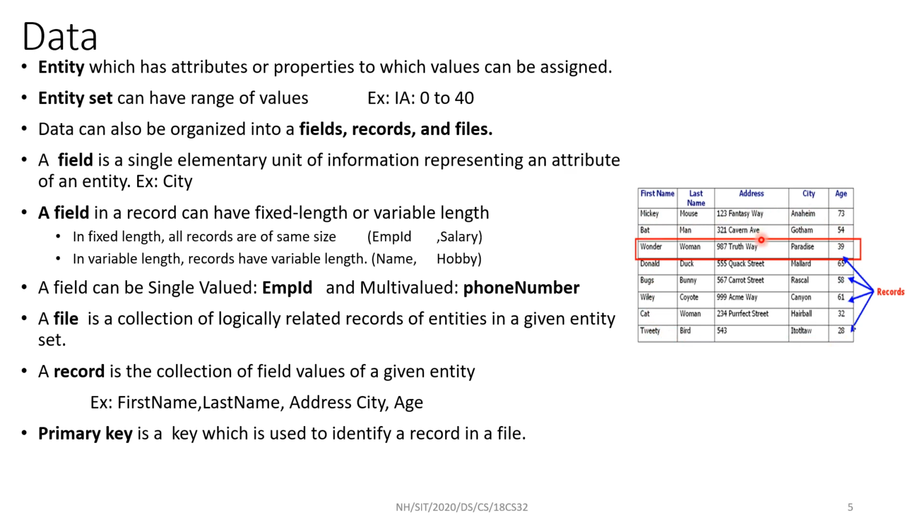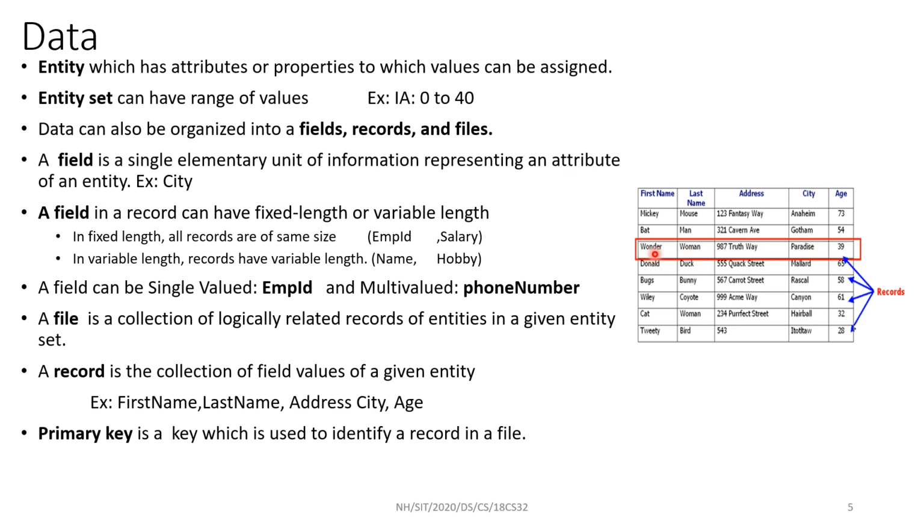A record is a collection of fields of a given entity. This is a record of one particular employee. This is a record of another employee. This is a record of another employee, like that. So a record is a collection of fields. Here in this example, we have 5 different fields.